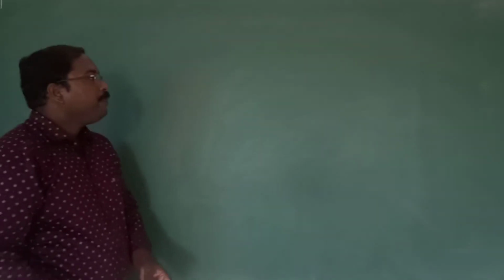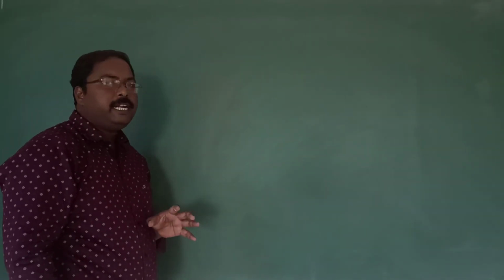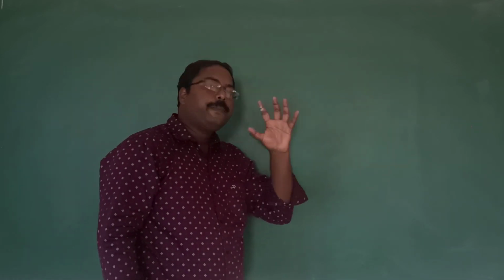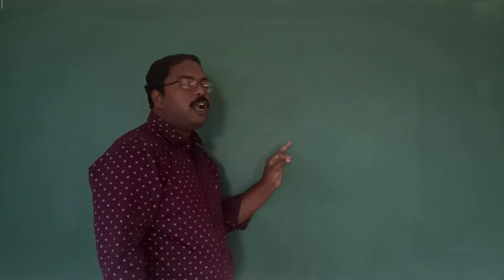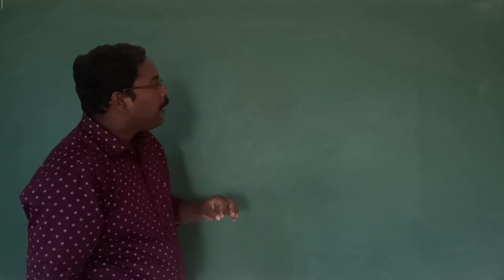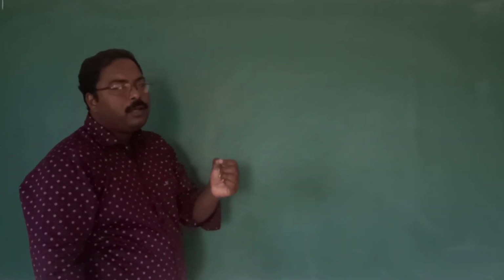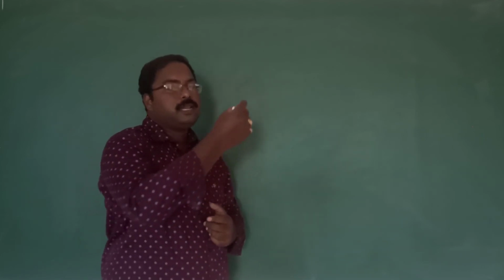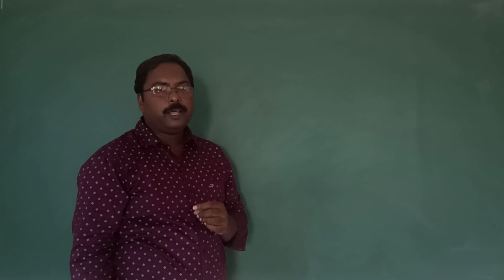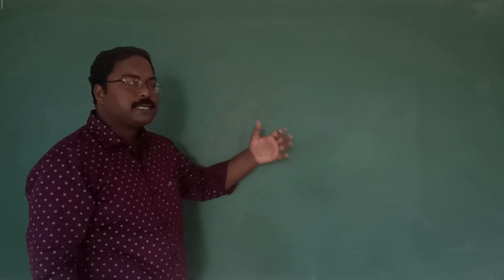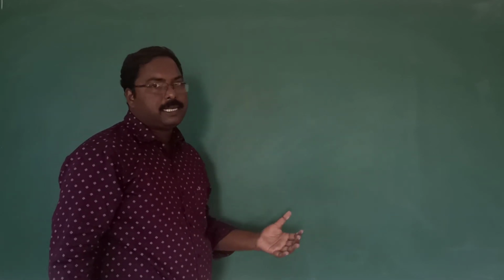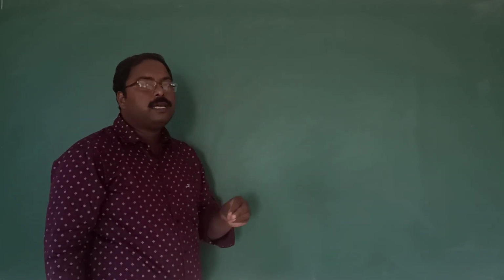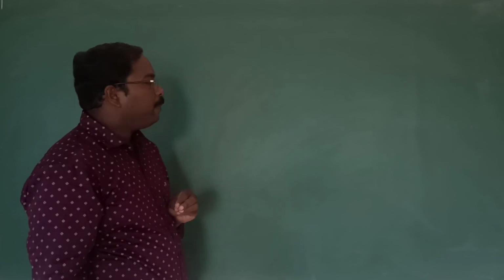Now coming to the construction of the periodic table given by Mendeleev, because he is the one who first gave the periodic table. It is known as the short form of the periodic table, because by the time of Mendeleev only 63 elements were known. So all the known 63 elements he placed in this tabular form. Okay, so let us discuss the merits as well as demerits. Before that, let us simply discuss the construction of Mendeleev's periodic table.